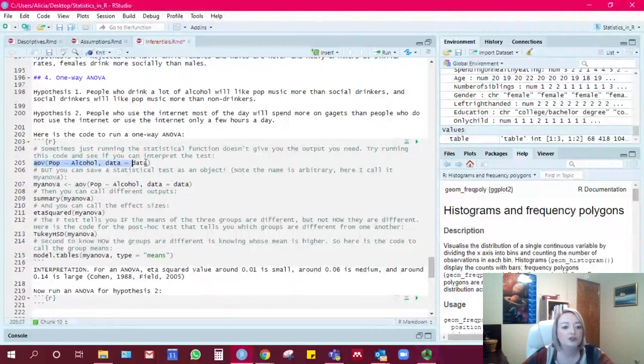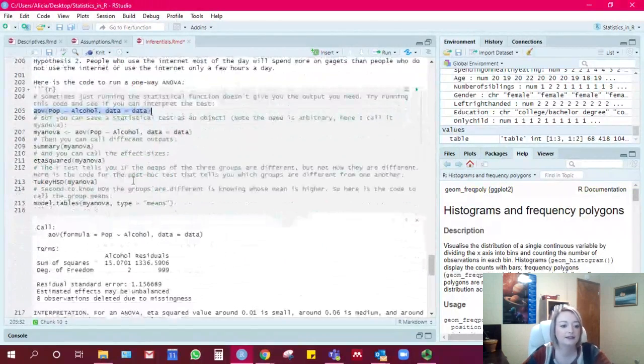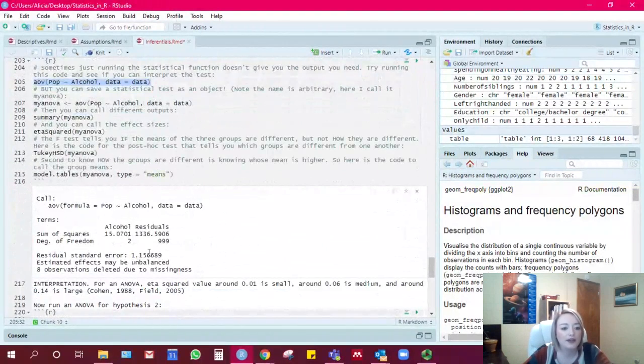So sometimes just running the statistical function, we have our y variable, which is pop, how much people like pop music, and then our x variable, which is alcohol, how much alcohol people drink. But if you just run this, this is what it gives you. Sum of squares, degrees of freedom, your residual. You really can't tell anything from that. There's no good information there in terms of interpreting this ANOVA.